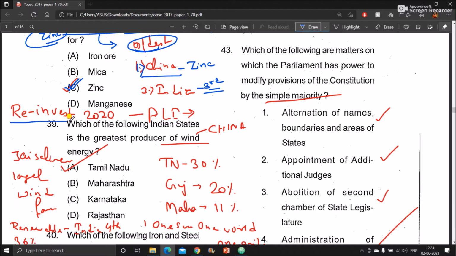So there was a convention, Reinvest 2020, and the Product Linked Incentive of India, via which the Indian government is trying to give a boost to the manufacturing industry. So all these things were discussed in Reinvest 2020, the product linked incentive, the schemes and all that. And there it was also emphasized that for the zinc industry, the production should be enhanced.